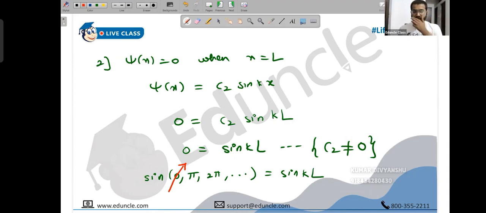If you want, you can write it neatly. Copy this and write down. All the values inside the sine are allowed except 0. Why is 0 not allowed? I will teach you that eventually. All the values are allowed except 0.